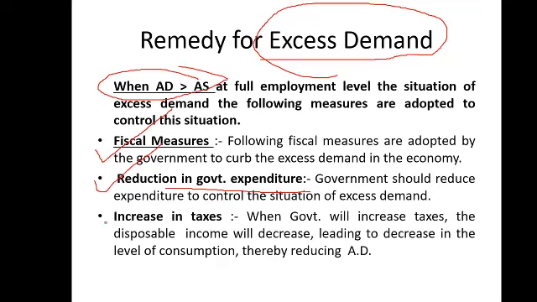Number two, increase the taxes. In this situation, people have more money than required, so the government will definitely increase the tax amount. And what will happen when the government increases the taxes? The disposable income, जो व्यय योग्य आय है, will decrease, and by this the aggregate demand may decrease. Which situation will come? AD is equal to AS.